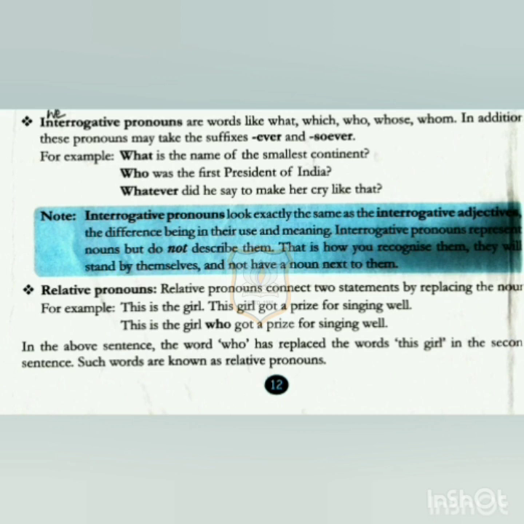Here you can see that this girl is the noun in the sentence, so it is replaced by who. In the above sentence, the word who has replaced the words this girl in the second sentence. Such words are known as relative pronouns. Understood, children? The pronouns that connect two statements by replacing the nouns are known as relative pronouns.